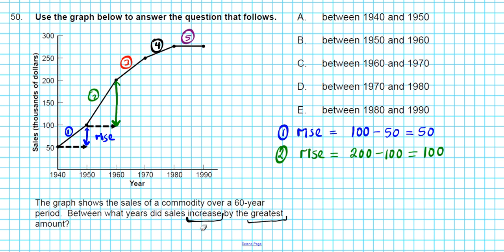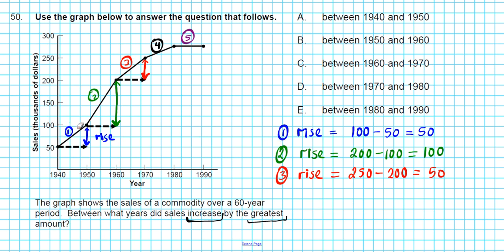Now, what's the story with interval 3 from 1960 to 1970? Let's draw our slope triangle. What's the rise here? y2 minus y1 again. So for interval 3, our rise is going to be 250, which is y2, minus y1, which is 200. If you carry out the subtraction, you get 50. Oh, the same rise as interval 1.